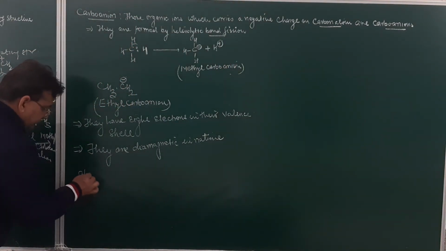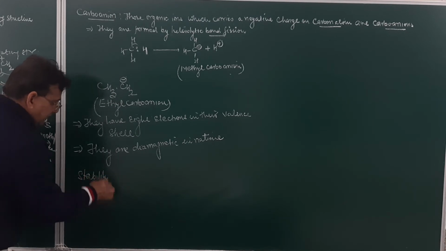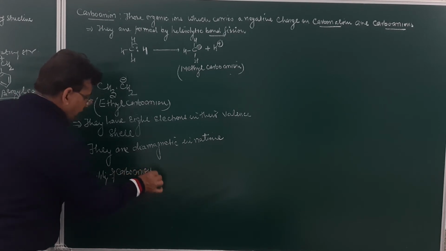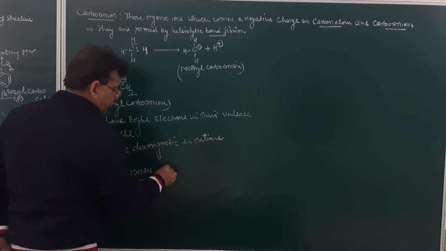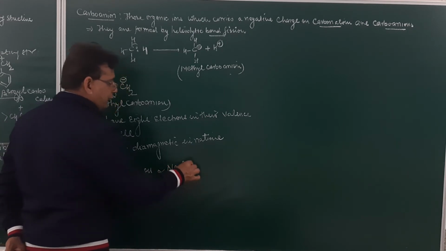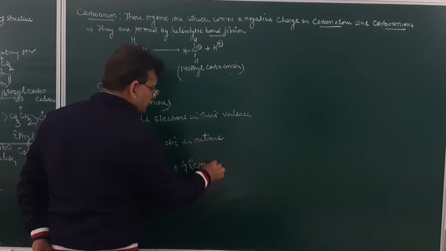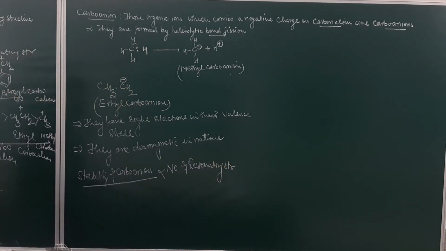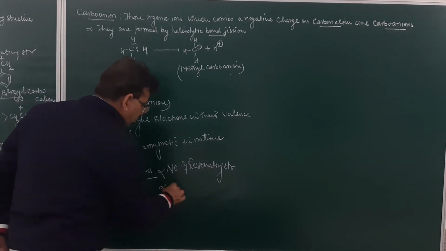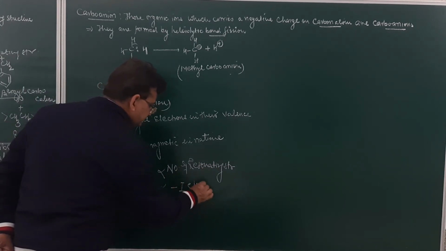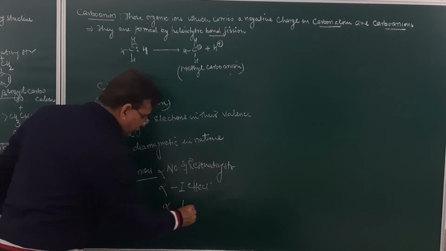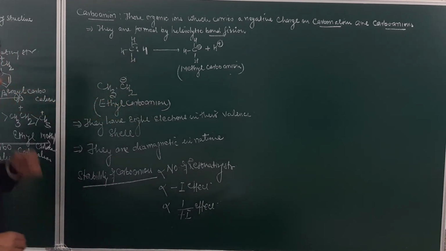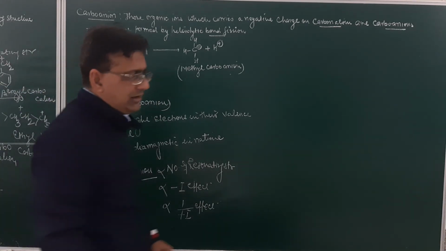Stability of carbanion is directly proportional to the number of resonating structures. Then it is directly proportional to minus I effect and inversely proportional to plus I effect.